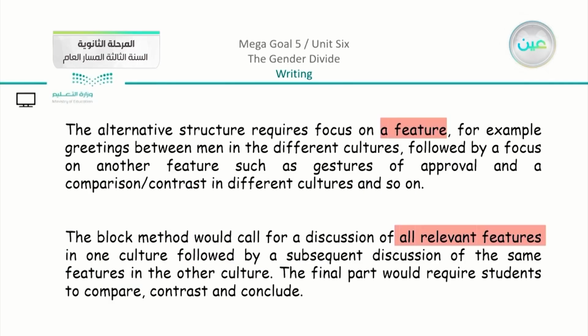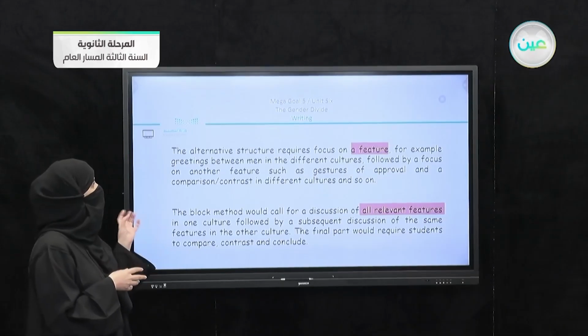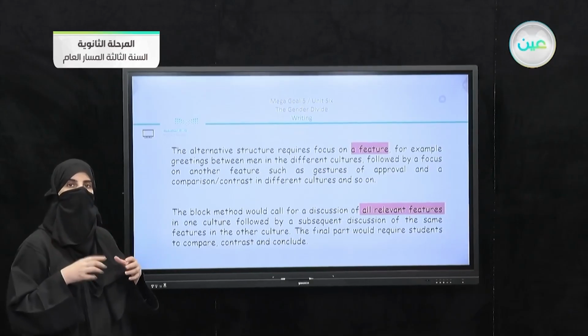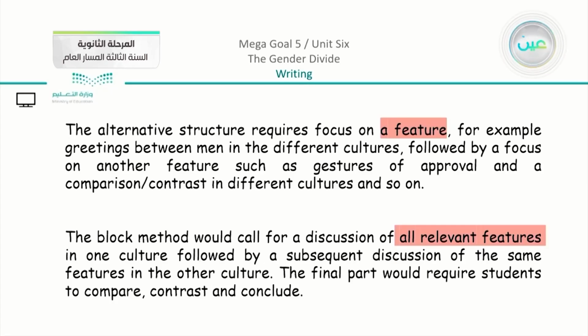Here you can see that we have a clearer idea about it. The alternating structure requires focus on a feature. You are talking about one specific feature, for example, greetings between men in different cultures, followed by a focus on another feature such as gestures of approval, and a comparison or contrast in different cultures, and so on.